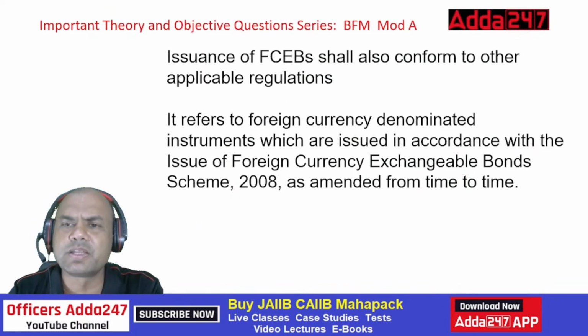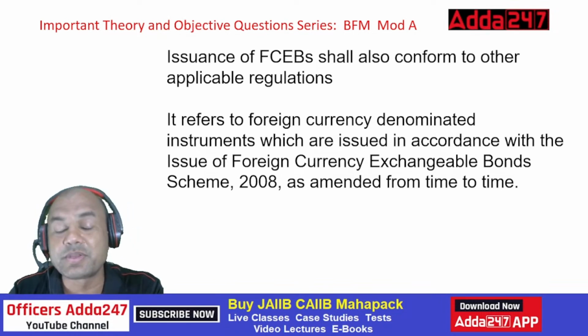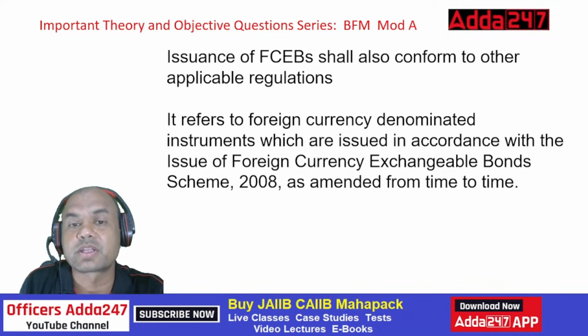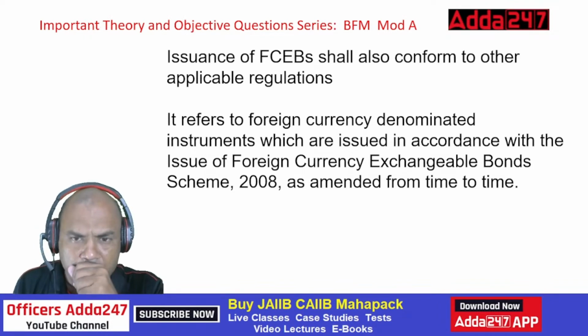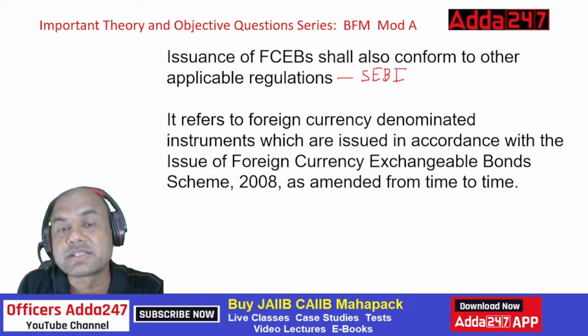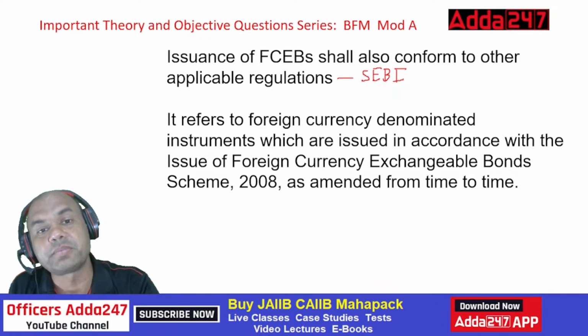Issuance of FCEB. Now we'll discuss FCEB in a bit more detail. Issuance of FCEB shall conform to other applicable regulations. Now what are other applicable regulations? See here, I'm giving shares. So other regulations means, under shares, SEBI comes. SEBI's rules will be applicable to you, because here I am dealing in shares. Against these warrants or these bonds, I am giving some shares, so SEBI's rules will be applicable.